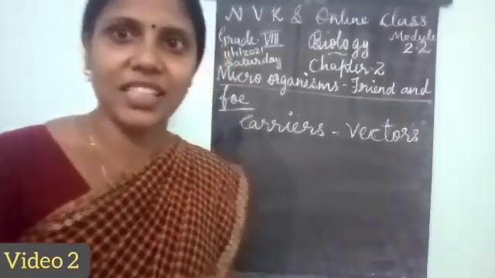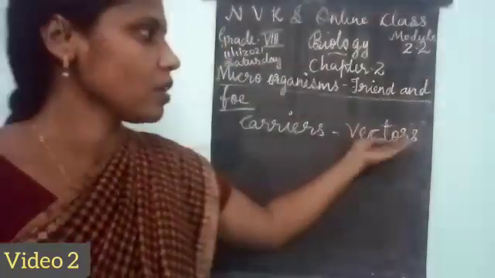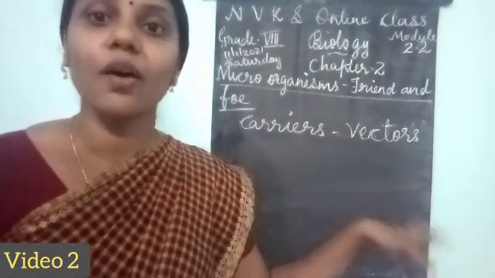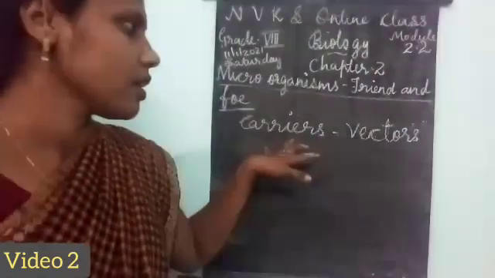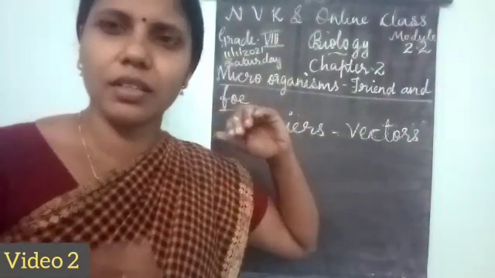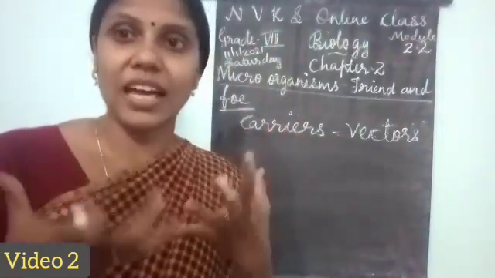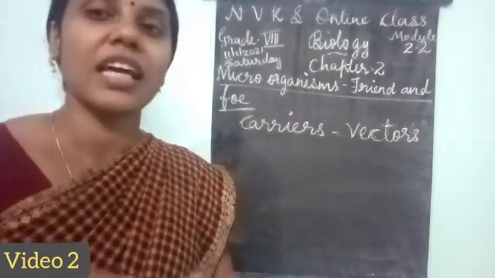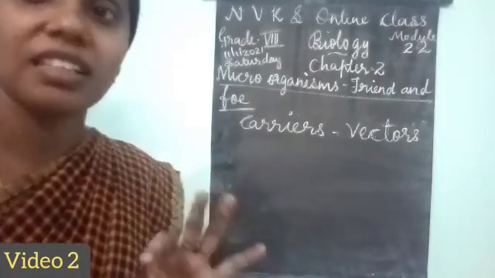Okay, children, now let us see about the next one, that is carriers, or it is otherwise called vectors. Carriers are agents which carry the disease-causing pathogens. They are called carriers or vectors. Here, the best example for carrier is the housefly.